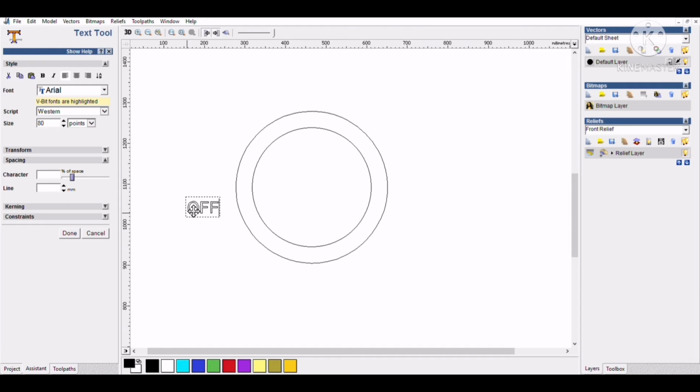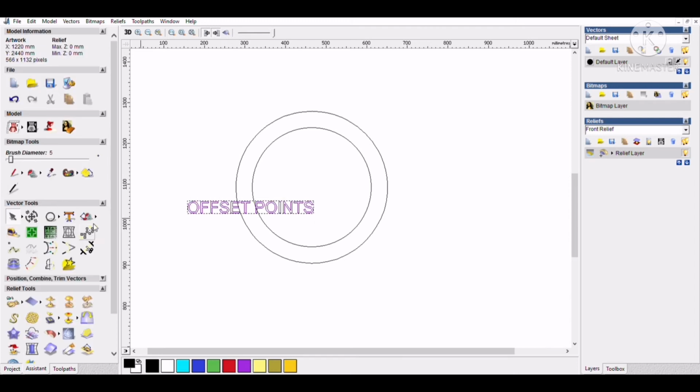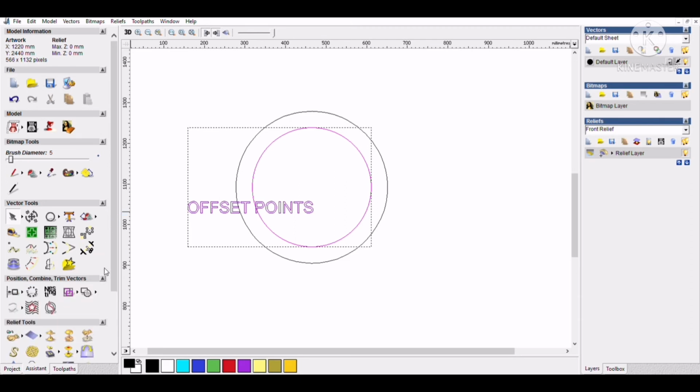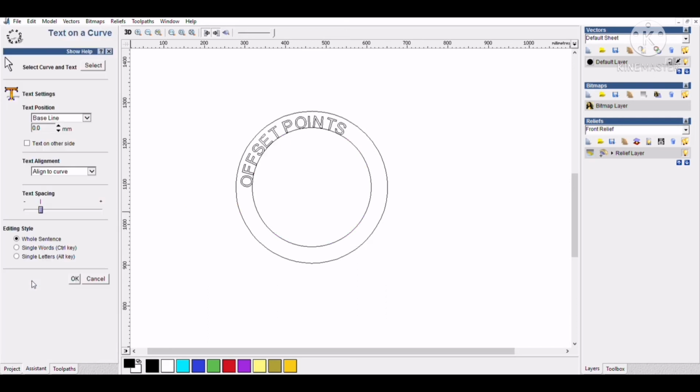and in this video we can also learn how to add text inside the circle or any vector. I make the offset, then I want this text inside of the circles. So how can we make it? We will do it in this video. I select that inside circle and that text. Now I want this text inside.